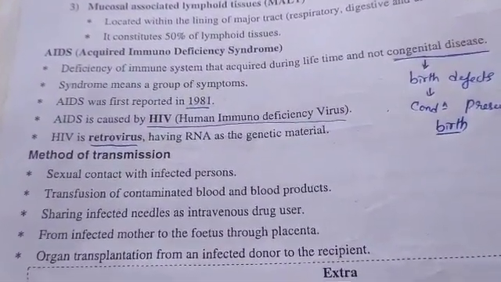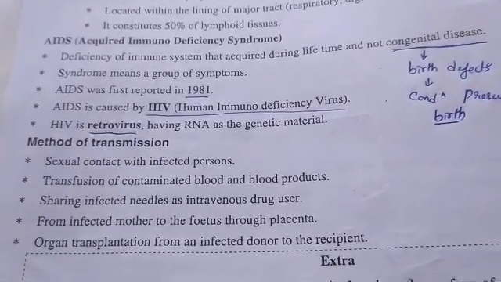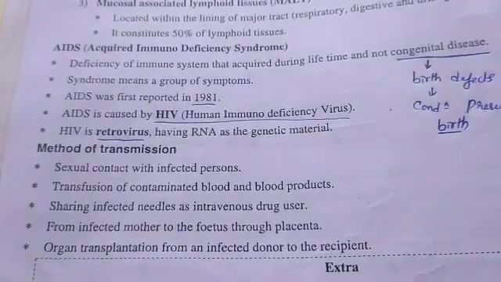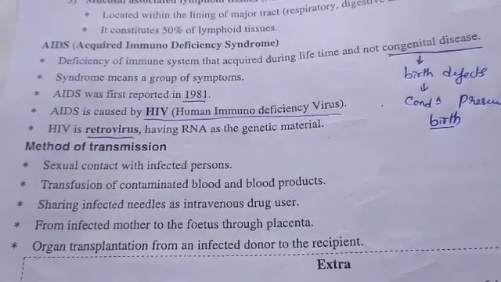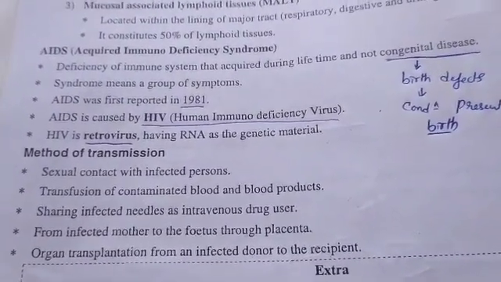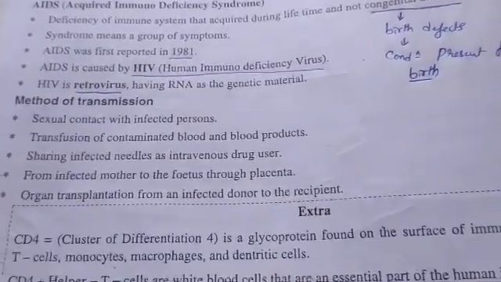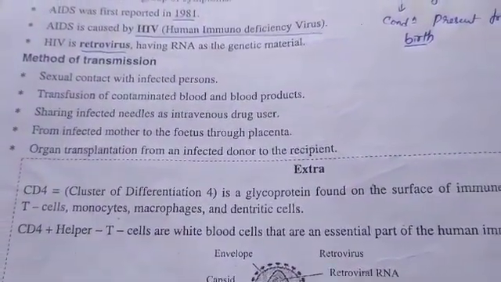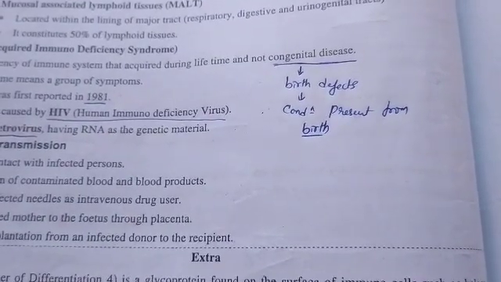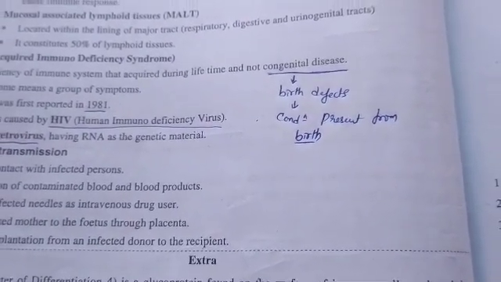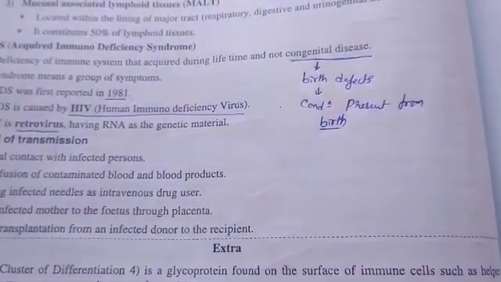AIDS was first reported in 1981. AIDS is caused by HIV, human immunodeficiency virus. HIV is a retrovirus having RNA as genetic material. It's a viral disease only, having RNA as genetic material. If you see here one thing, congenital disease. Congenital disease means birth defects, a condition present from birth. Even it occurs through birth also, no?